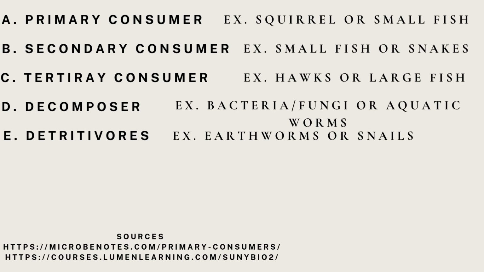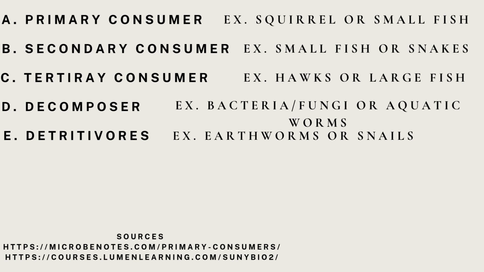So first, we're going to start with primary consumers. Examples would include squirrels or small fish. They are usually herbivores. They feed directly on the primary producers such as plants and algae. They occupy the second trophic level in a food chain, and they serve as a key link between the producers and the higher level consumers.